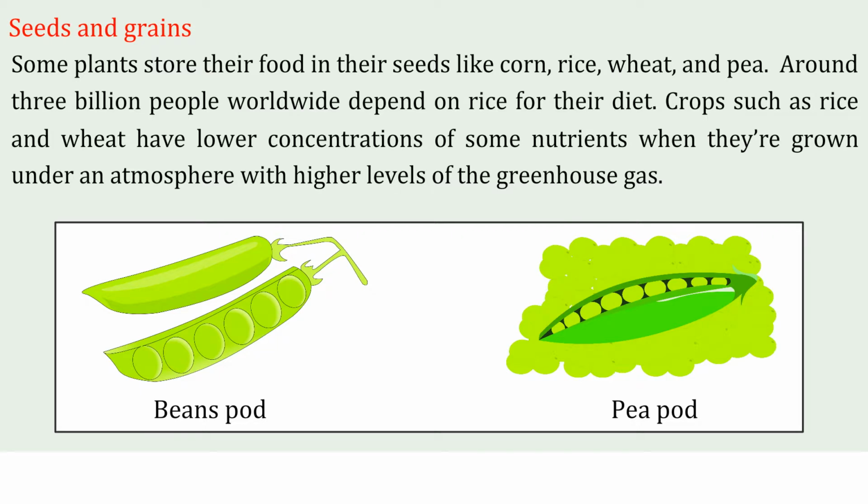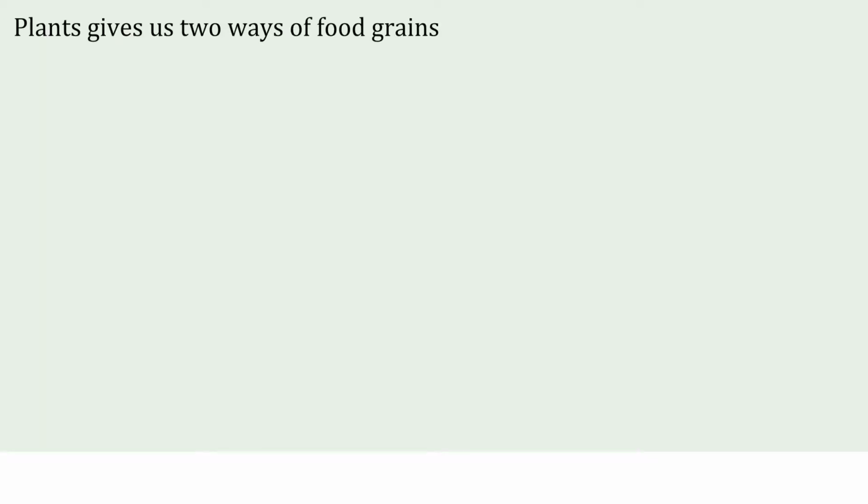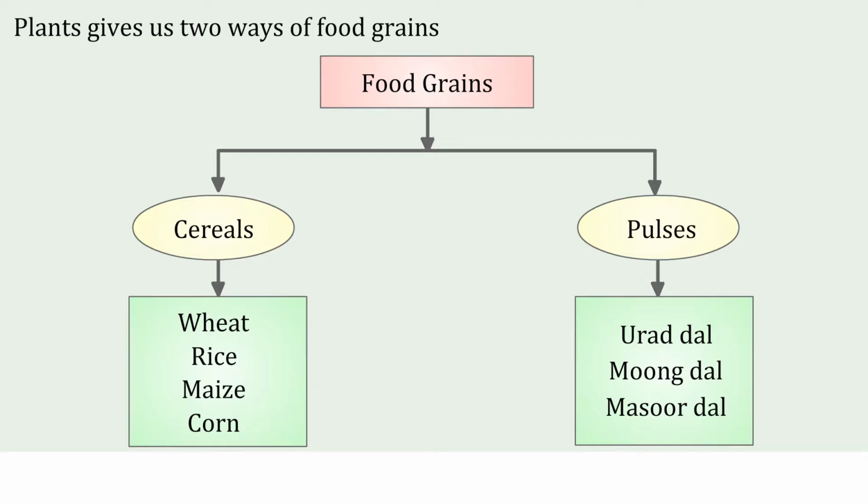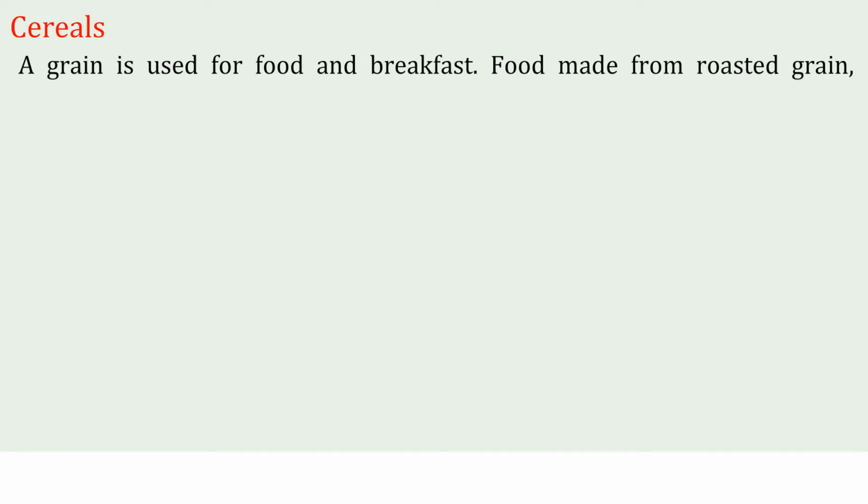Beans pod, pea pod. Plants give us two ways of food grains. Food grains: cereals, pulses, wheat, rice, maize, corn. Urad dal, moong dal, masoor dal. Cereals: a grain is used for food and breakfast.